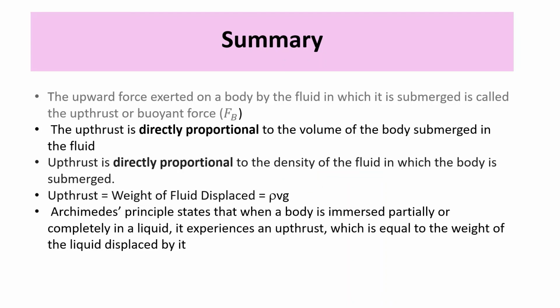The factors that affect the upthrust are density, volume, and the acceleration due to gravity. Please note that the upthrust is directly proportional to the density of the fluid. If the body is of average density greater than that of the liquid, it will sink in it. That means if the density of the body is greater than that of the liquid, definitely the body should sink in it. If the bodies have density equal to or lesser than that of the liquid, then it must float. Upthrust will be equal to the weight of the fluid displaced when an object is immersed in a fluid.